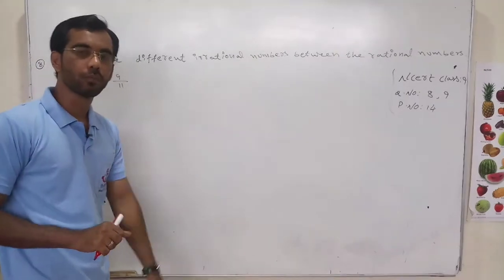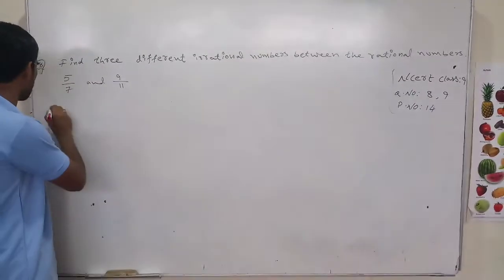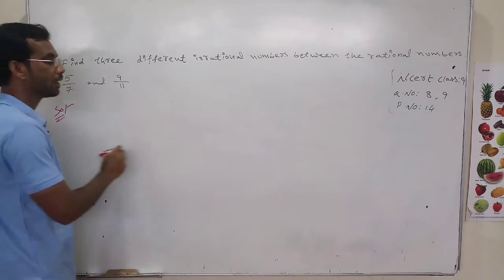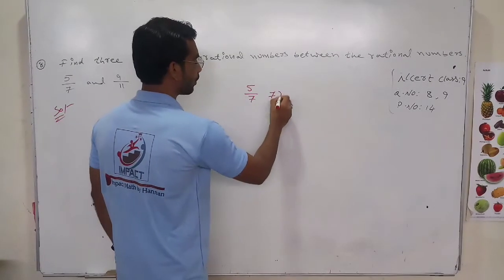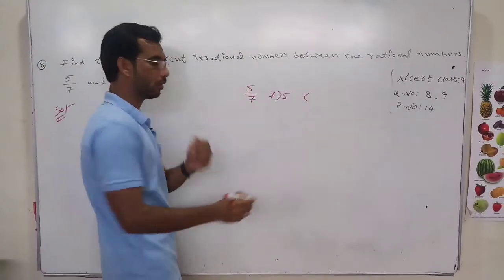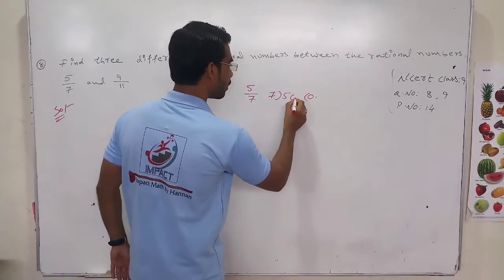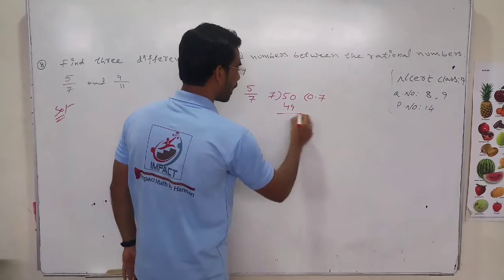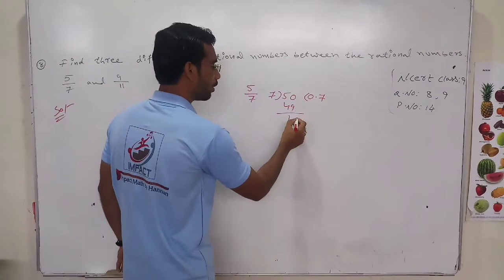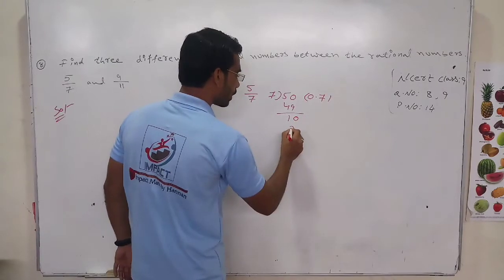This problem is so simple to do. First of all, take 5 by 7. Is it possible? No, so 0.0. Now, 7 sevens are 49. What remains? 1, 0. 7 ones are 7.